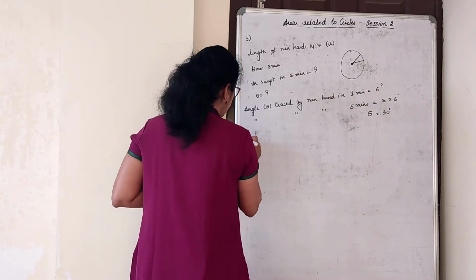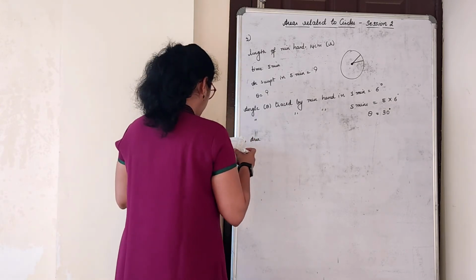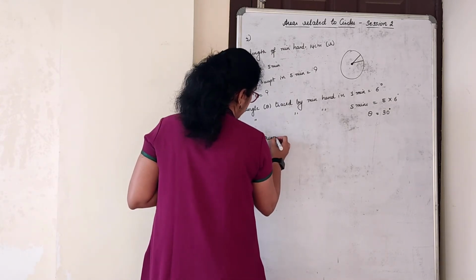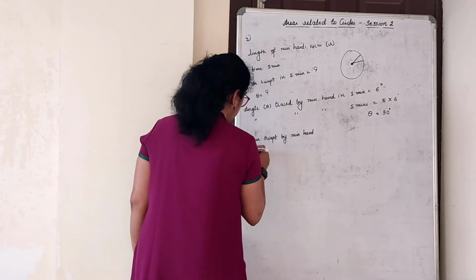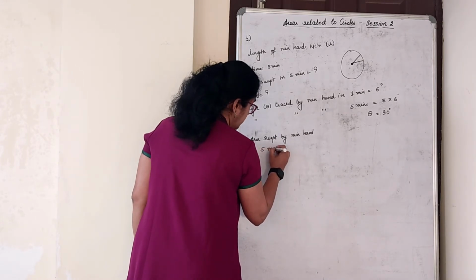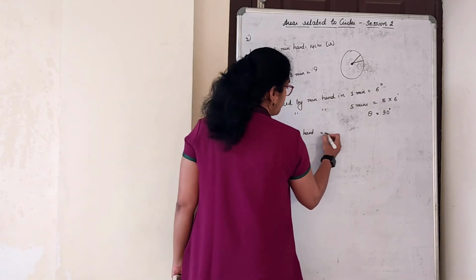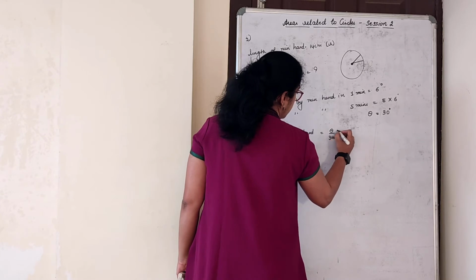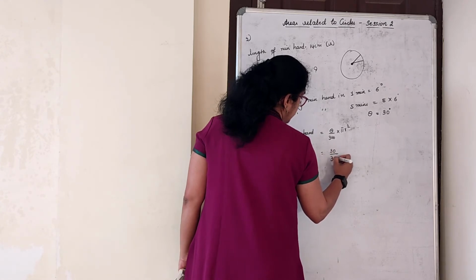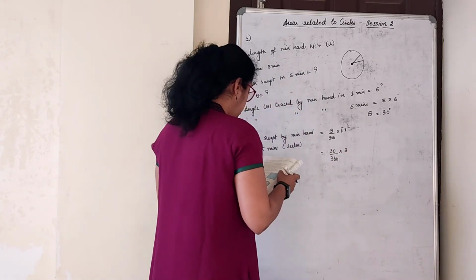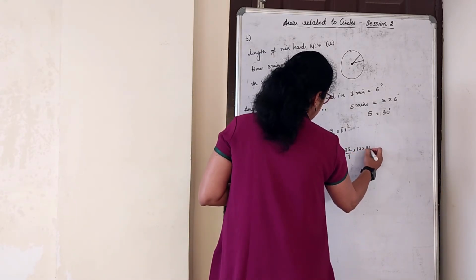Now what we have to find? Area swept by the minute hand in 5 minutes, that is nothing but a sector. It became an area of a sector. Theta by 360 into pi r square. 30 by 360 into, just check, always please check what they have given for pi, 22 by 7 into 14 into 14.